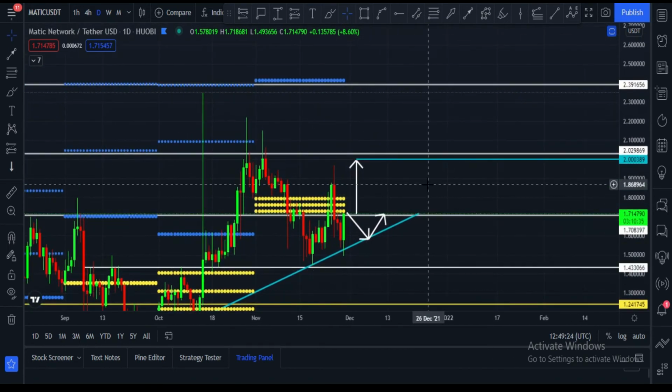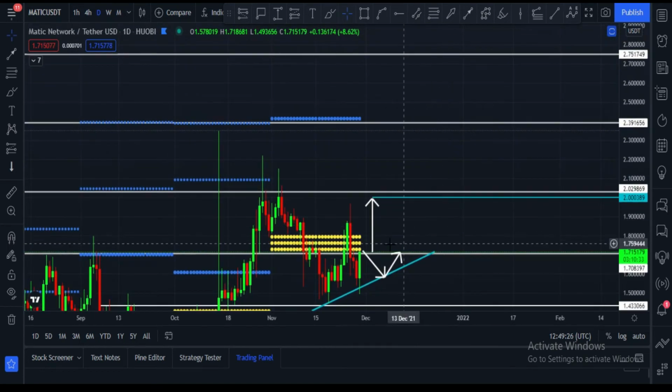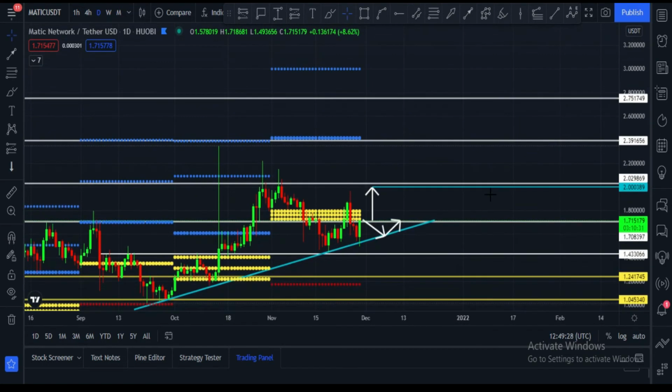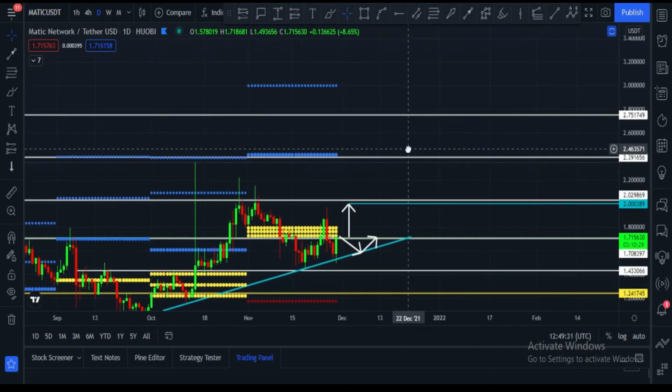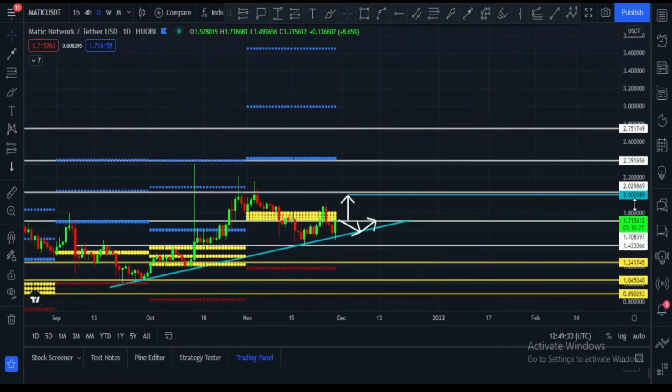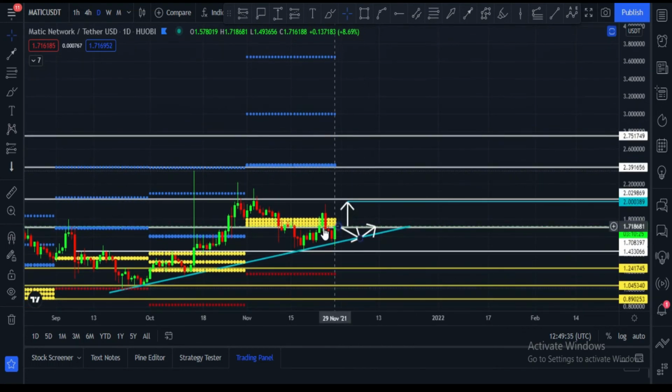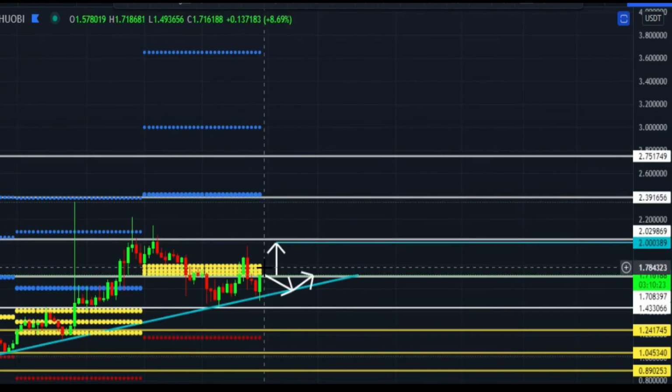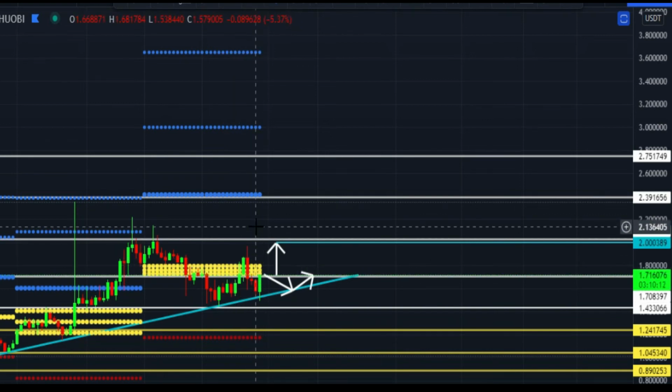Let me fix this chart. These yellow lines are the main CPR lines. Once a candle closes above the $1.80 price area, in that case this main CPR area will turn into strong support. After that it can hit these targets.